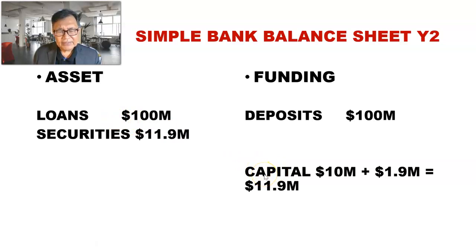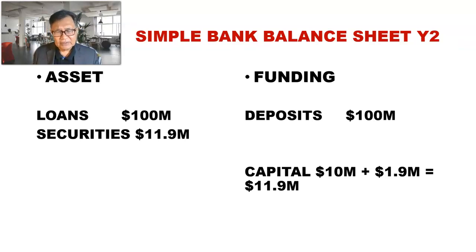Capital fund will serve as a backup to the loan. In case the loan gets into trouble, if there's a loss on the loan, then the capital will be absorbed. The capital will be absorbing the losses. So if there is a positive earning, then the earning will be added on to the existing capital, and there will be capital growth. If there is a loss, there will be capital depreciation.